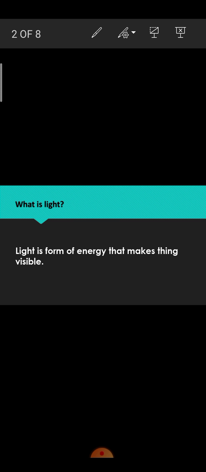What is light? Imagine you are in a completely dark room. Will you be able to see things? Definitely not. But what happens when you switch on the bulb? You can see things clearly. It means light is something that makes things visible. Or in other words, light is a form of energy that makes things visible.